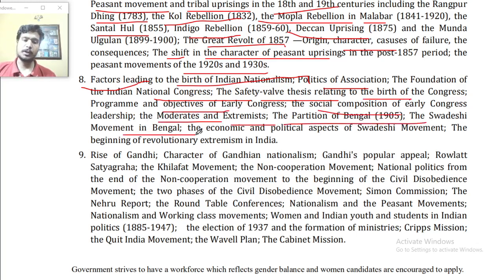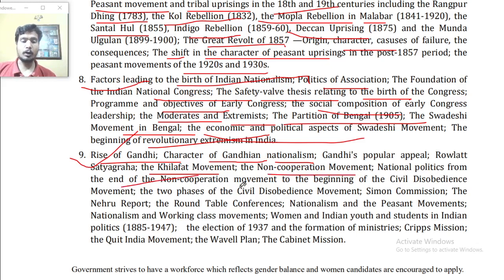The Swadeshi movement in Bengal, the economic and political aspects of the Swadeshi movement, the beginning of revolutionary extremism in India. Point number 9. Rise of Gandhi, character of Gandhian nationalism, Gandhian popular appeals, Rowlatt Satyagraha, Khilafat movement, non-cooperation movement,